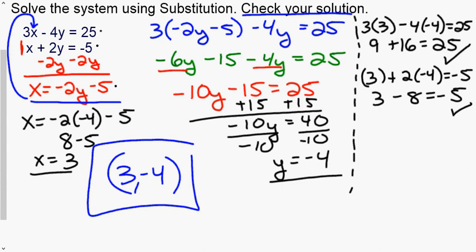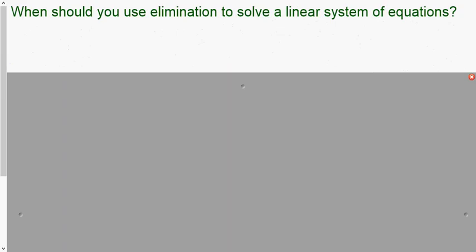It is very easy to make a simple mistake when doing systems. So it is very important to check, because if it doesn't check, that's an indication you made a mistake. So go back and check your work. A lot of times it's a matter of, oh, I screwed up a negative and a positive here, and then you can go back and just change a couple signs and you don't have to start all of the work over. If you solved for x incorrectly, like you put negative 2y plus 5, then I'm sorry, you're going to have to pretty much redo everything. Again, check your work. Even if it doesn't say to check, you should check your answer to make sure it's correct.